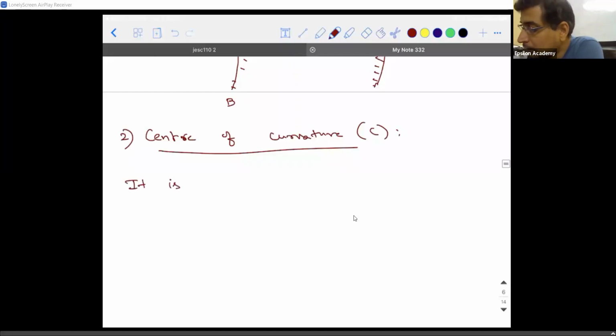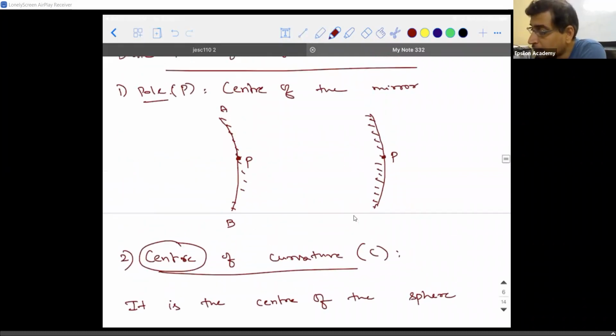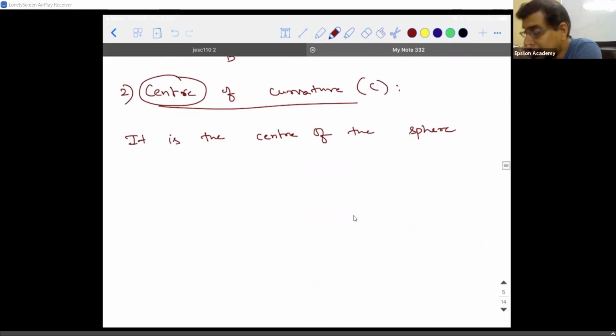Obviously the name says center. It is the center of whom? It is the center of the sphere. I'm stressing on this point because I used the word center here also. That is the center of the mirror, so it will lie on the surface. This is the center of the sphere of which the mirror is a part.